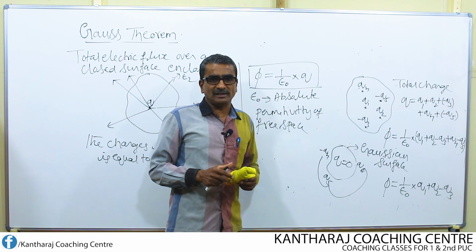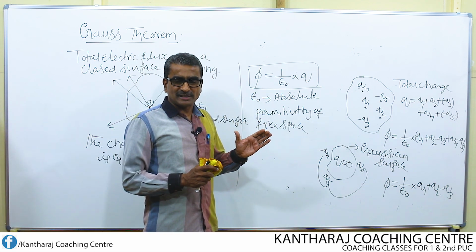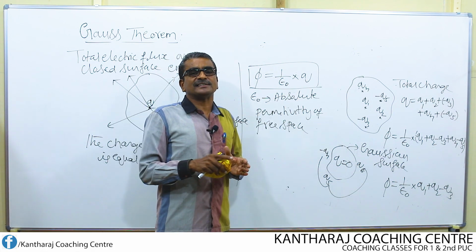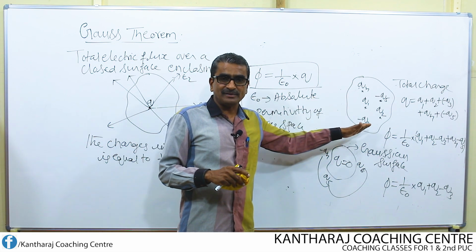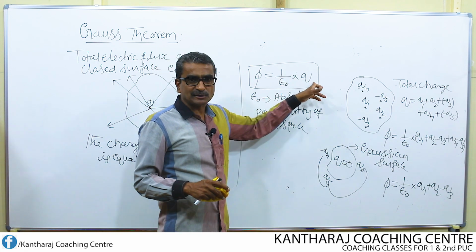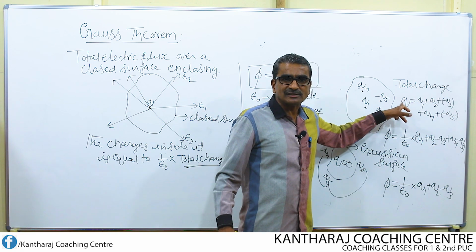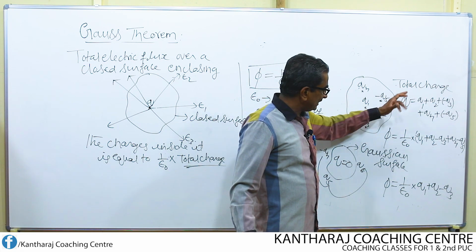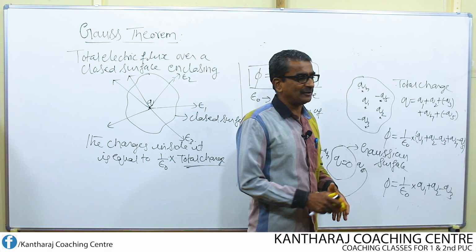So in order to apply the Gauss theorem, the first thing is there must be charges, and these charges must be bounded by means of a surface of any shape. Then we can apply the Gauss theorem. If it is a single charge, then we write 1 over epsilon times q. If there are multiple charges, you first find out the total charge. Then by finding the total charge, we can write the Gauss theorem in this mathematical form.